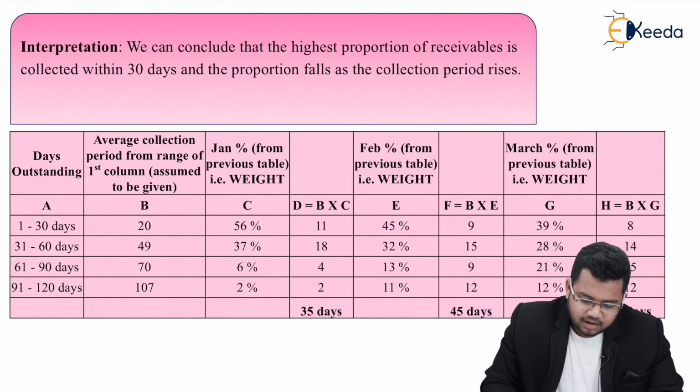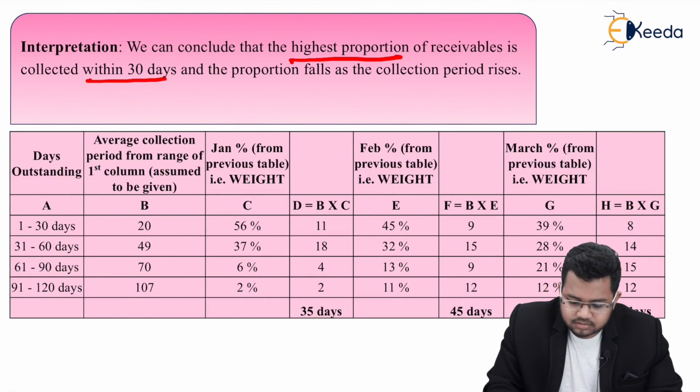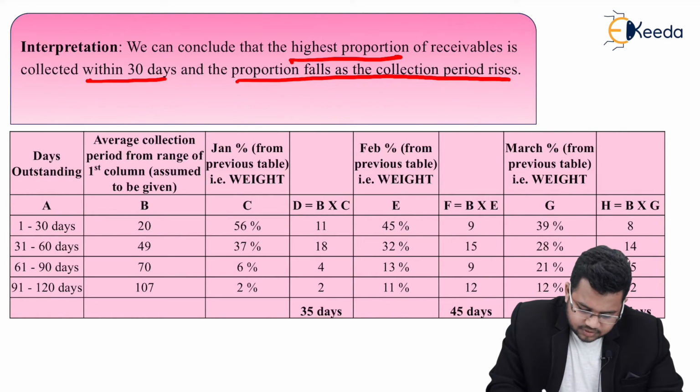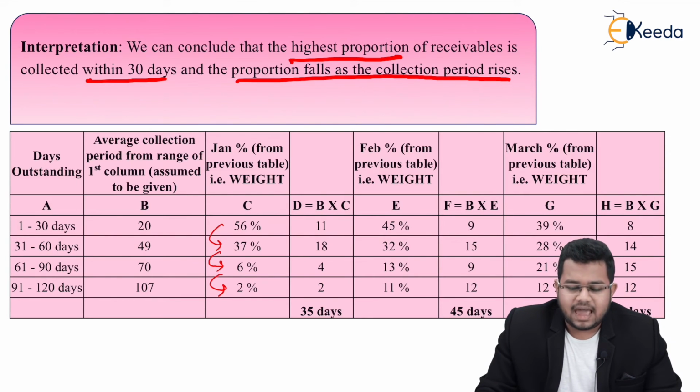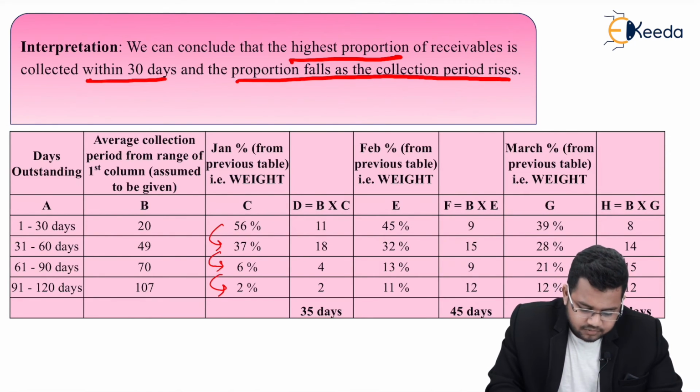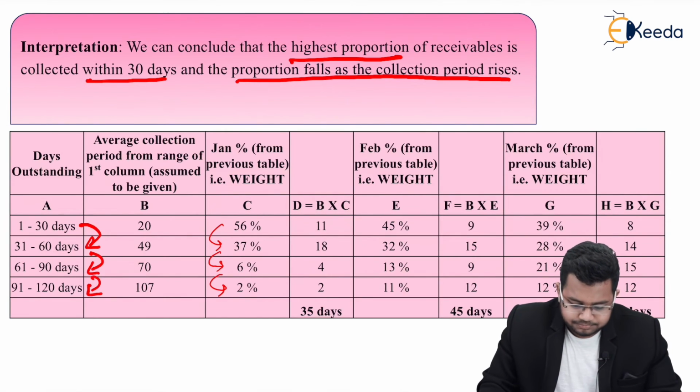Interpretation, we can conclude that highest proportion of receivables is collected within 30 days and the proportion falls as the collection period rises. This we also saw, 56 to 37, then 6 and then 2%. So the proportion is falling as the collection period rises from 30 to 60 to 90 to 120.